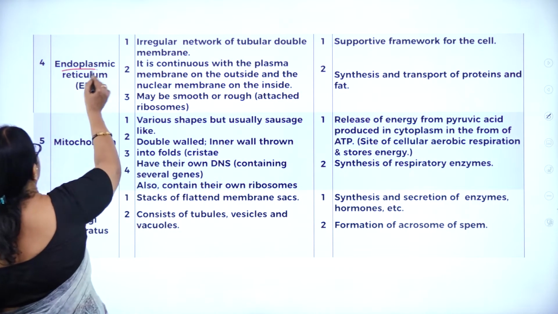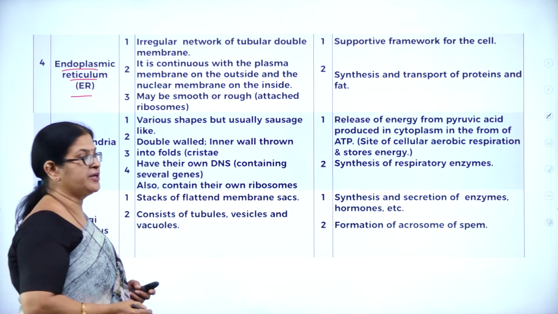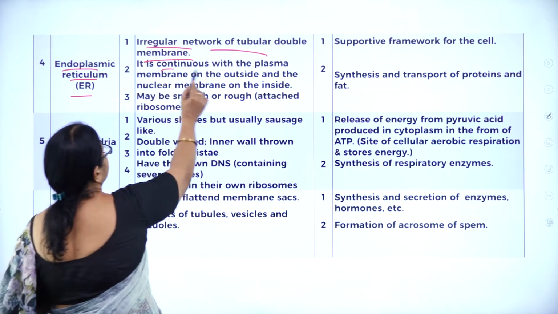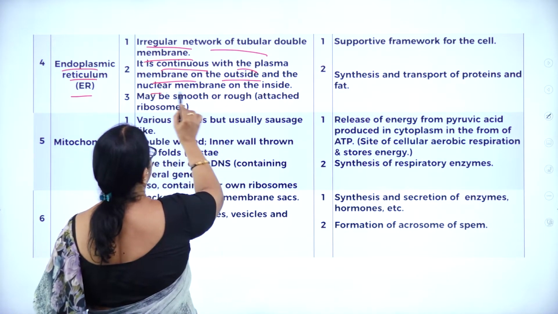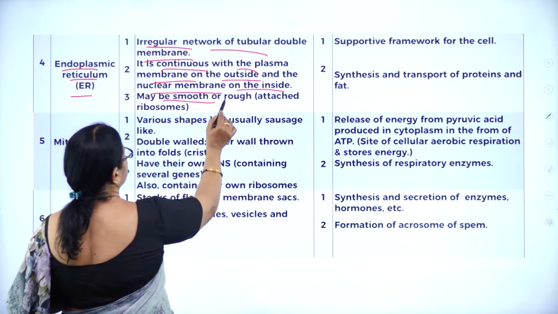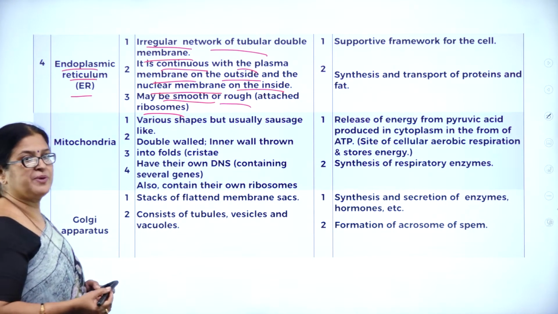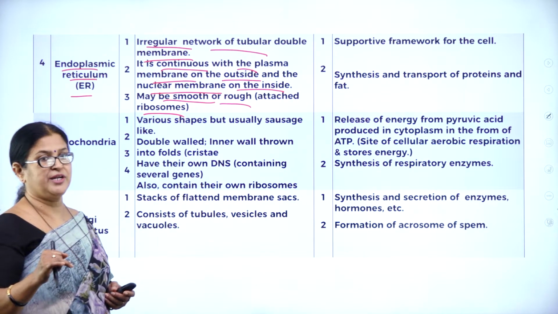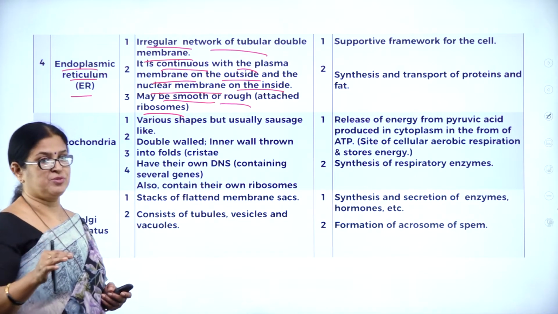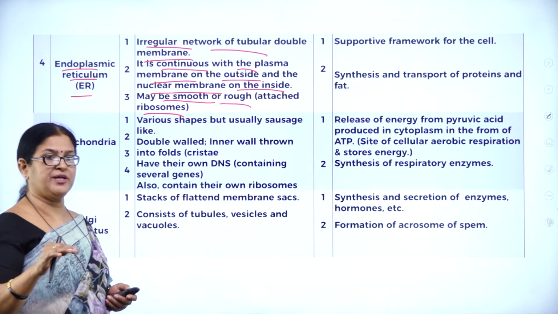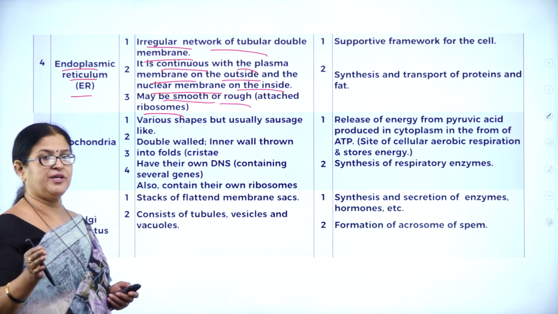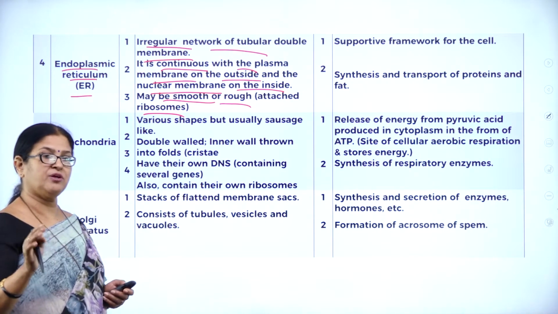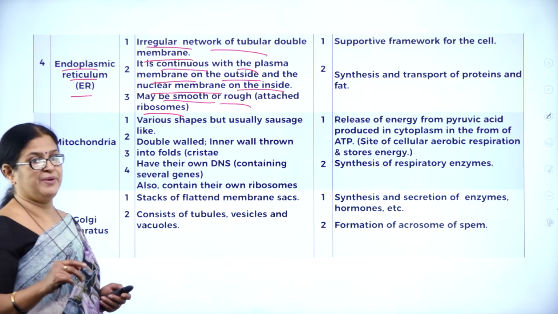Moving on to endoplasmic reticulum. So what is endoplasmic reticulum? It is an irregular network of tubular double membrane. It is continuous with the plasma membrane on the outside and the nuclear membrane on the inside. May be smooth or rough. As we said, endoplasmic reticulum can be classified into two types, smooth endoplasmic reticulum and rough endoplasmic reticulum, based on the presence or absence of ribosomes. If ribosomes are found on it, we call it rough endoplasmic reticulum, which is mainly involved in protein synthesis, whereas the smooth endoplasmic reticulum without the ribosomes is involved in the synthesis of lipids, right?